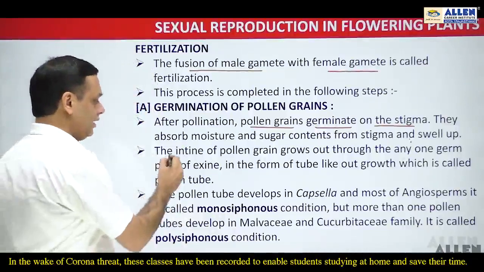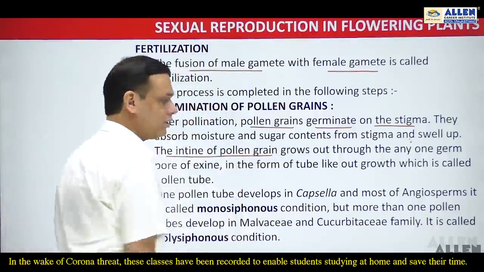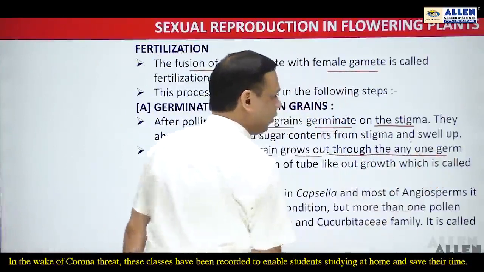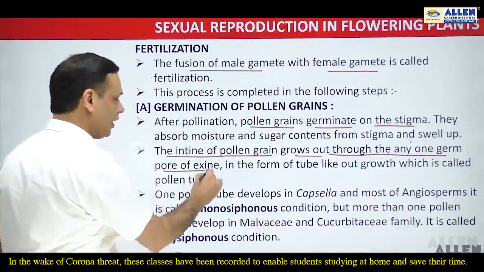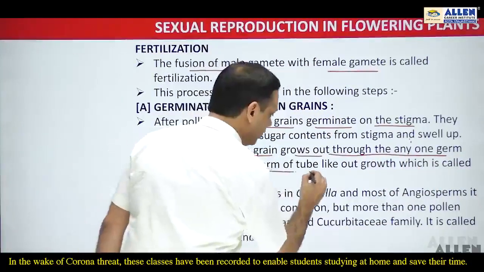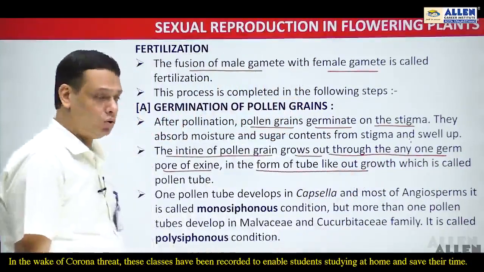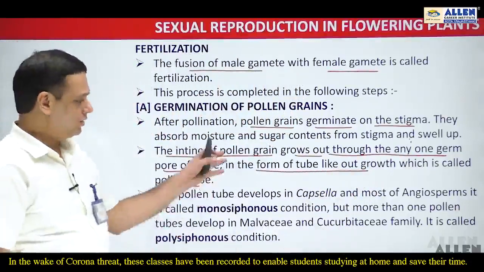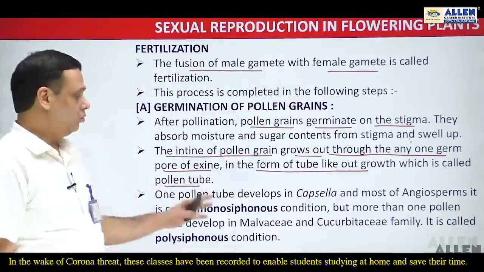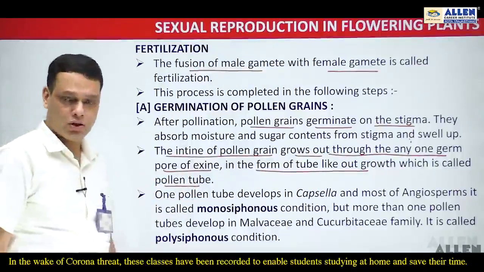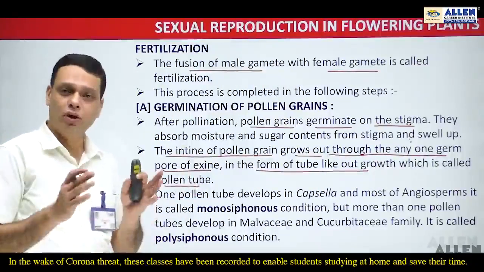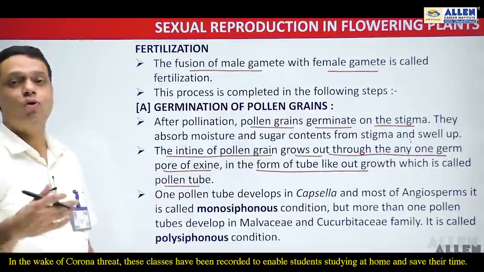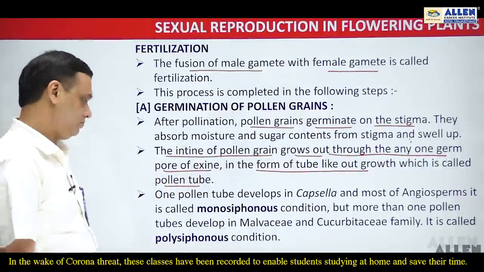So we can say that the intine of the pollen grain grows out through one of the germ pores of the exine as a tube-like outgrowth called the pollen tube. So what is a pollen tube? It is nothing but the extension of the intine in the form of a tube-like structure.